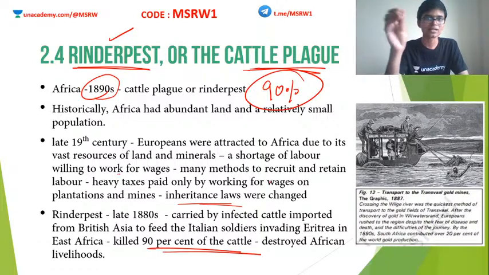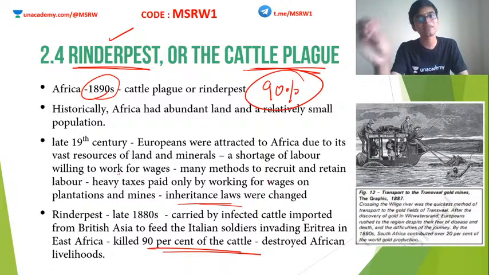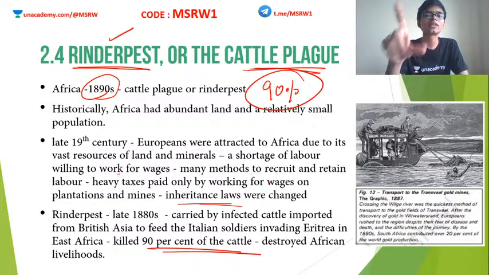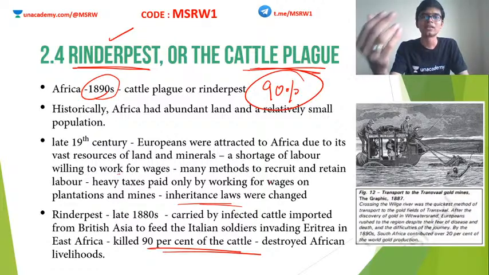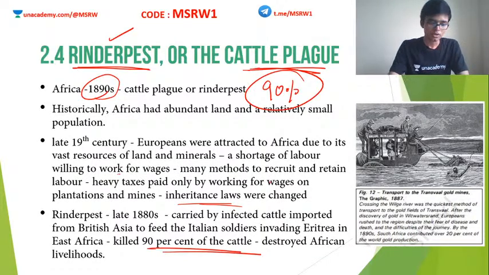When the British set up factories in Africa, they wanted people to work in these factories. At that time, the population in Africa was extremely low, so they couldn't find enough laborers to work in the factories. So in order to compel them to work there, the British started messing with their traditional livelihood methods. When people lose one job, they will obviously look for the next opportunity, and here the next opportunity is the European companies. So this is how the Europeans went into Africa.